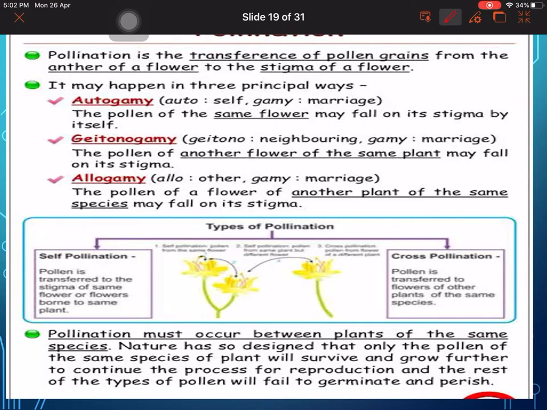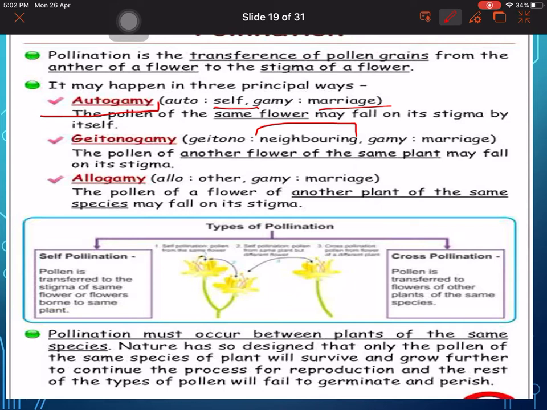Now when we say autogamy, it means self marriage. The pollen of the same flower may fall on its stigma by itself. That means a single bisexual flower is there, and the pollen grains are falling on the stigma of the same flower. Geitonogamy means neighboring marriage. So the pollen grains from one flower fall on the stigma of another flower on the same plant.